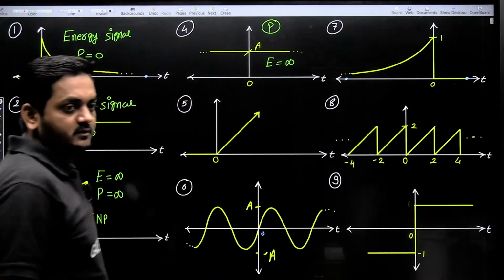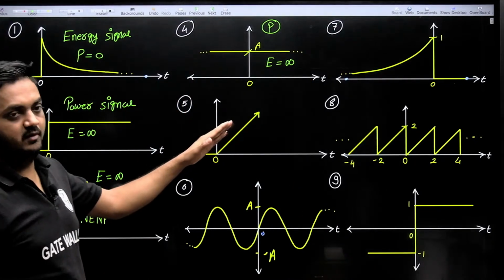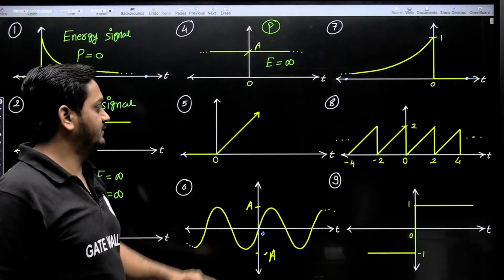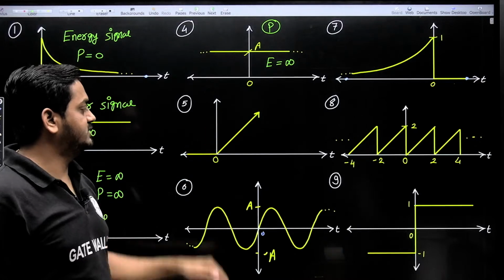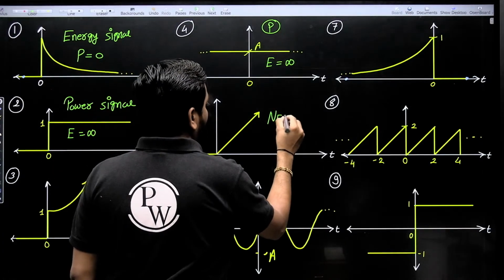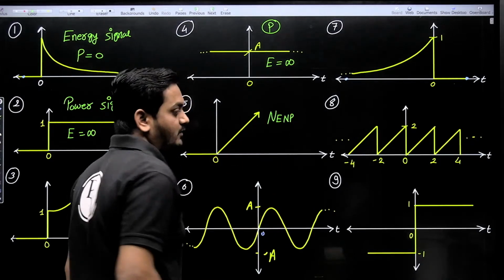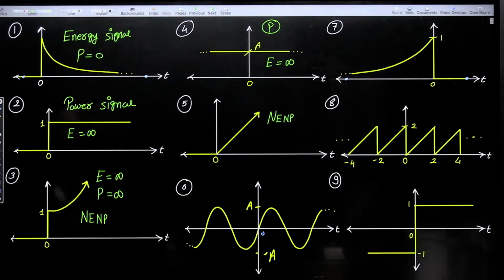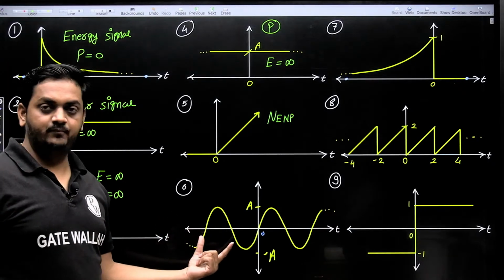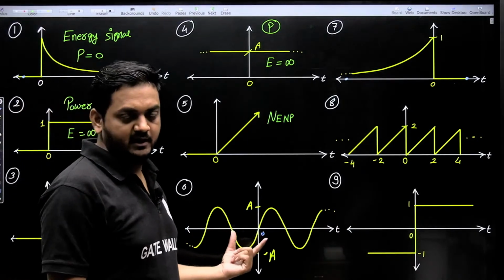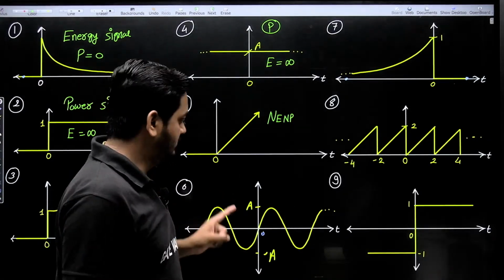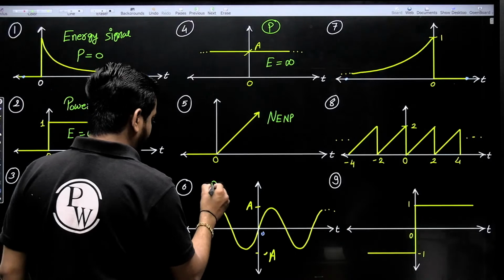Okay. Number 5 is an increasing function. If it is an increasing function, then again this is neither energy nor power signal. Okay. Now here, 6th number, guys. This is a periodic function, a sinusoidal periodic function, and I already told you each and every periodic function is a power signal. So this sinusoidal function is a power signal.